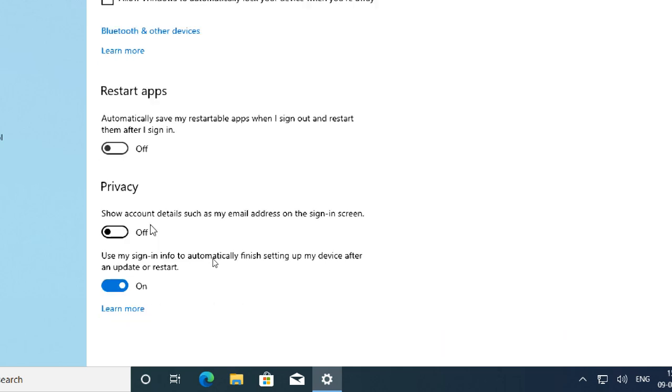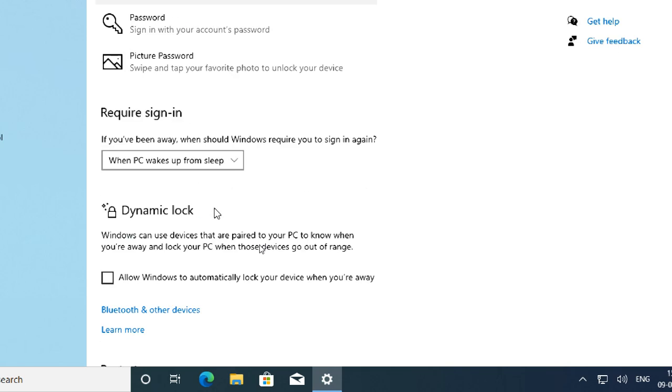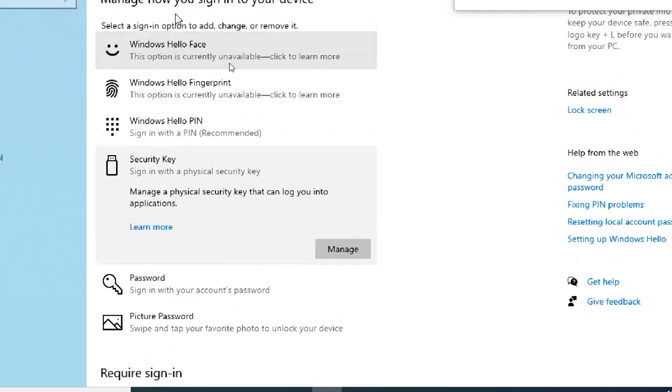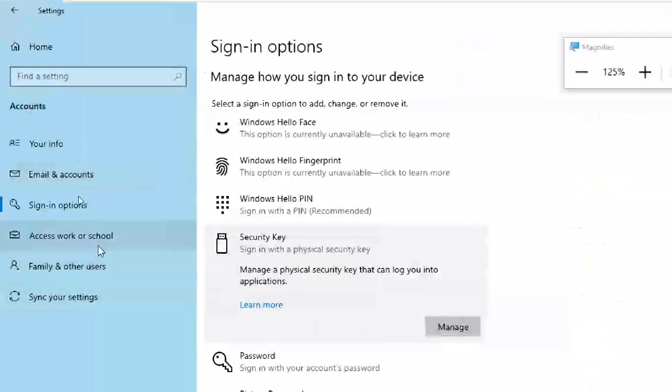Privacy, these are options, just what I told already. To learn Windows 10, you have no need of any textbooks or videos or any other material. Simply go to each and every option. If you read it, you will understand it, and you can do it also. So this is sign in options. Of course, I will go to other options also.